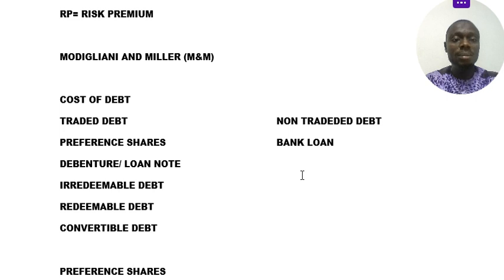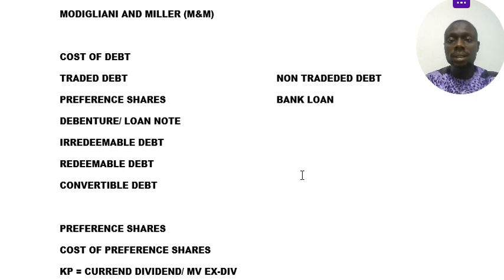I started with traded debt, the debt that can be traded in the capital market. The capital market is divided into two, the equity and the debt. So please go back to my previous videos so that you can understand better.